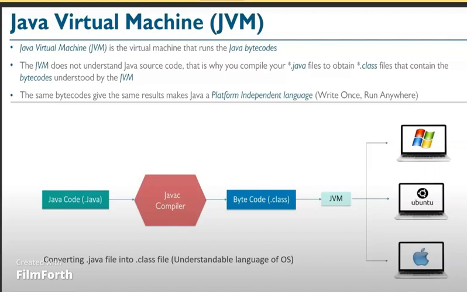Here clearly we have mentioned that the Java code, like a source code, goes to the compiler, and after compiling, it is translated to bytecode. After bytecode, it moves directly to the JVM. From the JVM, it moves directly to the operating systems. So three operating systems we are observing here. Converting the Java files into class files, the understandable language of the OS.